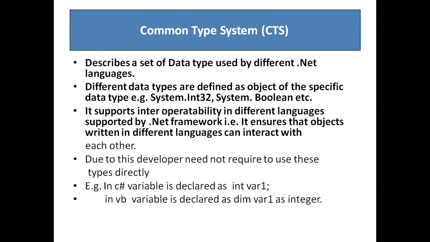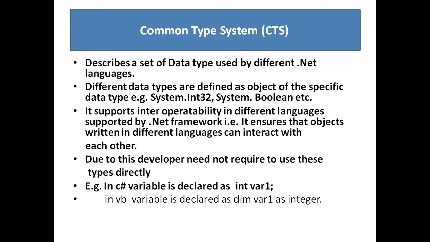That is, it ensures that objects written in different languages can interact with each other. Due to this, developer need not require to use these types directly. For example, in C#, variable is declared as int var1, whereas in VB, variable is declared as Dim var1 as Integer.